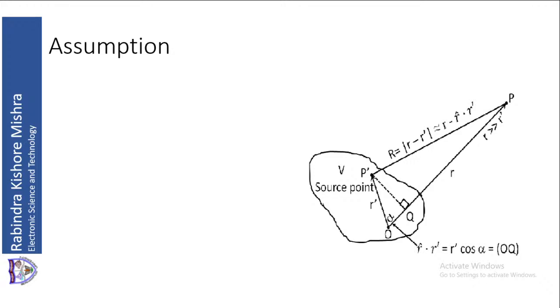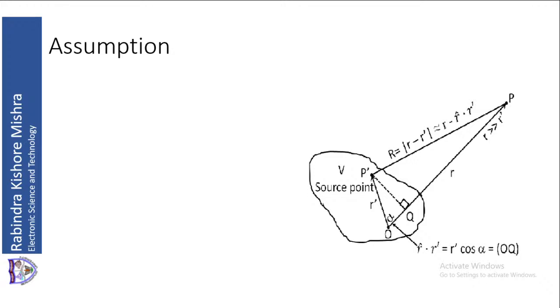Its radius, its position vector is R. So join O to P, that vector is R vector. Then if I join P dash to P, that will also give me a vector. Now we have got a triangle OP dash P. OP dash is a vector, OP is a vector, P dash P is a vector. Now OP dash vector plus P dash P vector is equal to OP vector. That you know from basic vector addition.